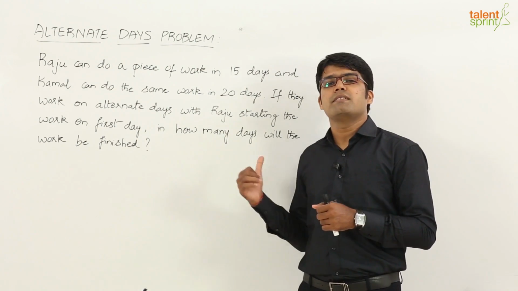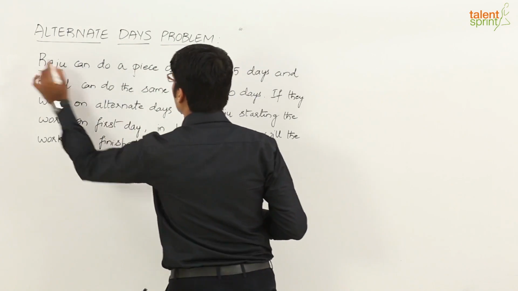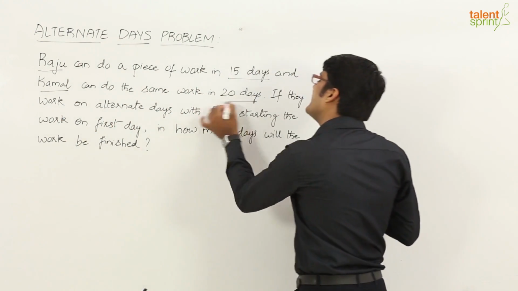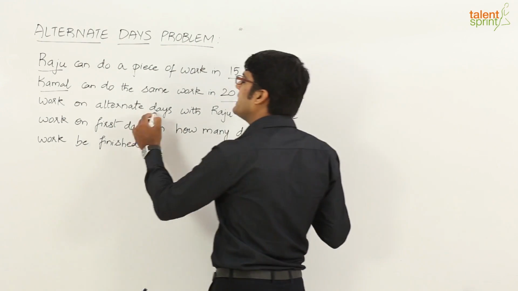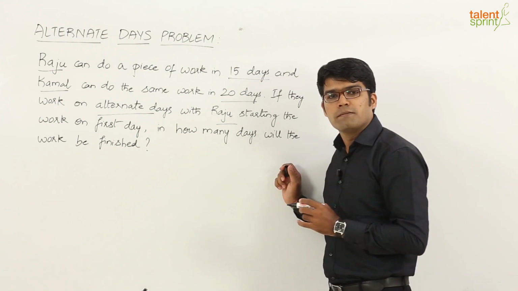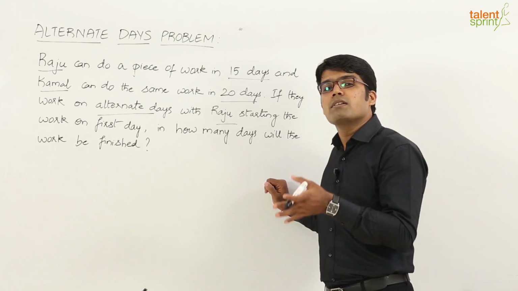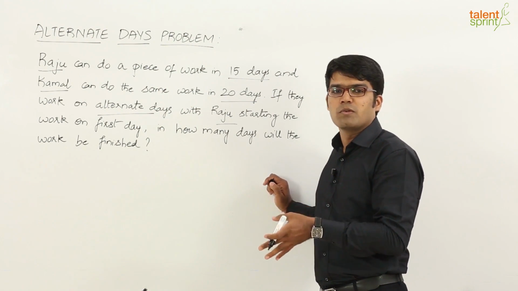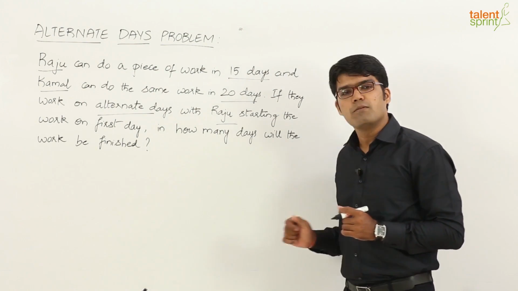So, like given in the question here, there are two persons of different capacities, right? Raju is the first person who can finish this work in 15 days and Kamal is the other one who takes 20 days to finish the same work. Now, these two persons work on alternate days with Raju starting the work on the first day. So, what happens? Raju works on the first day and then Kamal works on the second day. Then again on the third day Raju comes and finishes his part of the work, followed by Kamal on the fourth day and so on. So, in how many days will the work be finished?